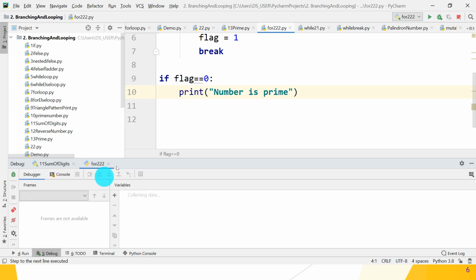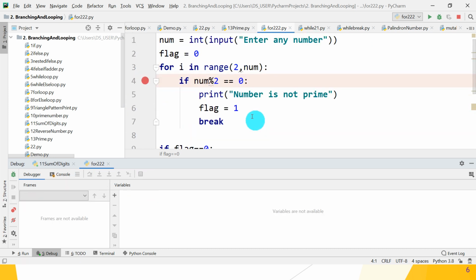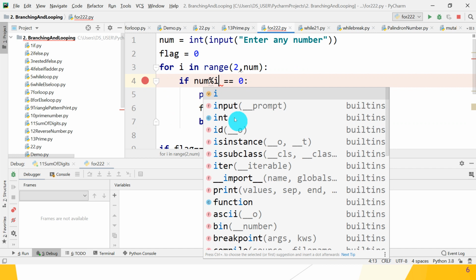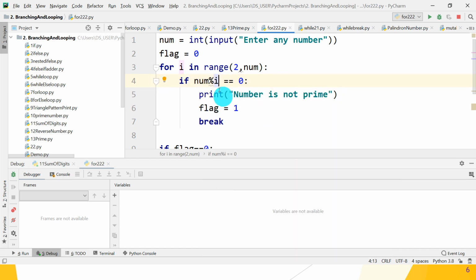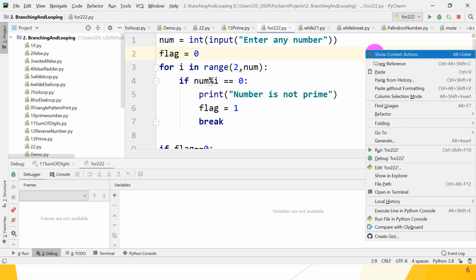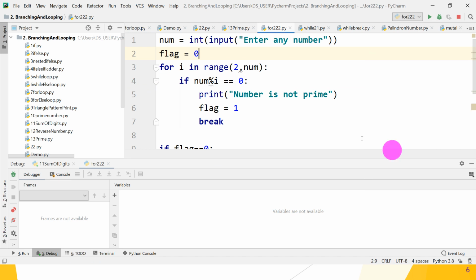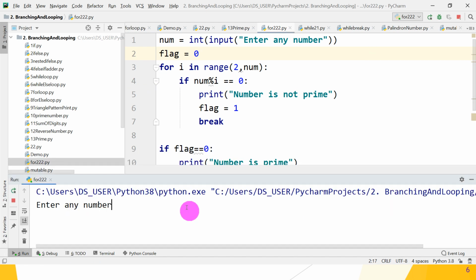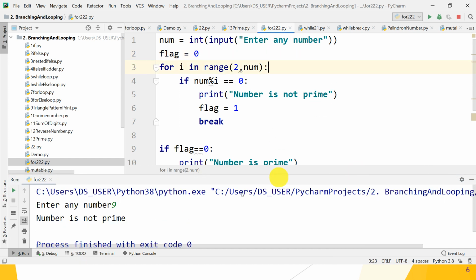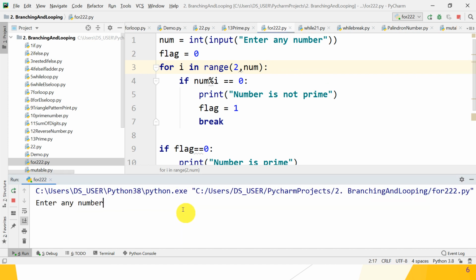Great. One mistake is there, guys. What is the mistake? Don't divide by only 2, divide by what? By i itself. That is the main mistake, because we want to divide that number from 2 to num, so i is the variable value. So again run it and check whether it works. Suppose 9: number is not prime, it gives you the correct output. Then run and take a different value, that is 11, a prime number. Number is prime. Great. I hope you understand. Not num mod 2 only, num mod i is required.